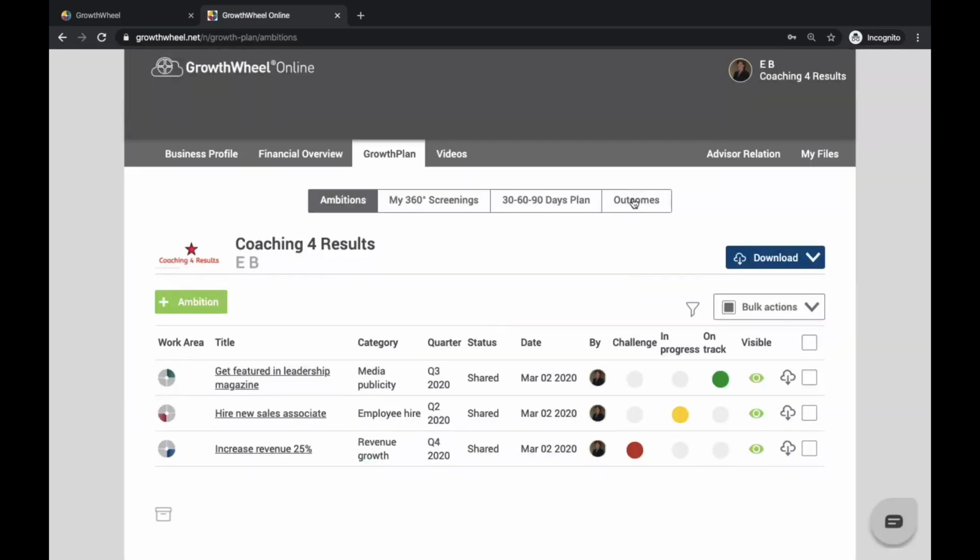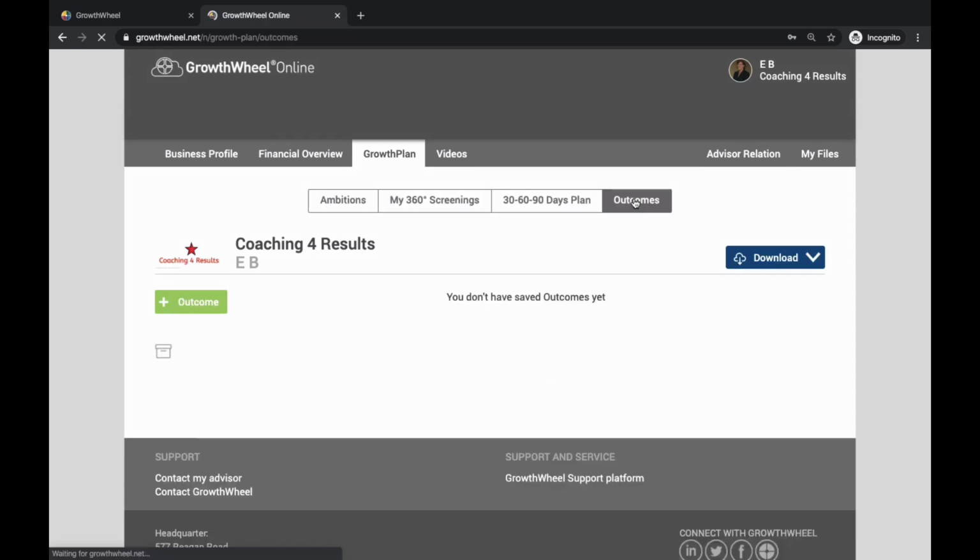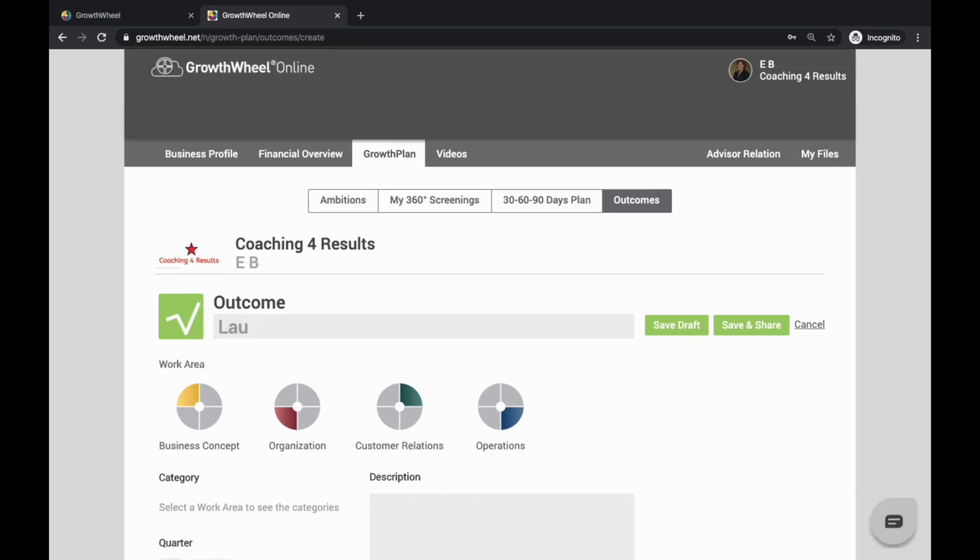Now let's click on Outcomes on the far right of the submenu bar. Outcomes are those ambitions we've already achieved. You may have a few listed here by your business advisor or not. Let's click on the green plus Outcome button and create an outcome. This is a great way to celebrate your victories.